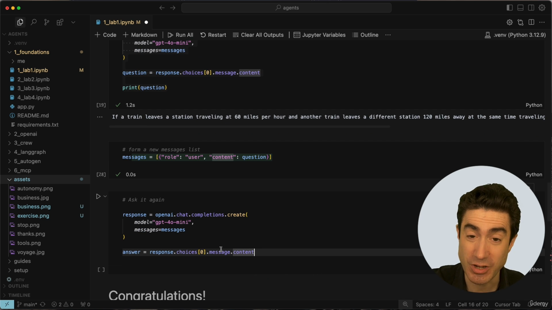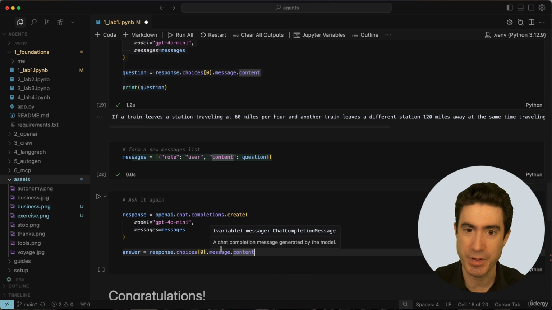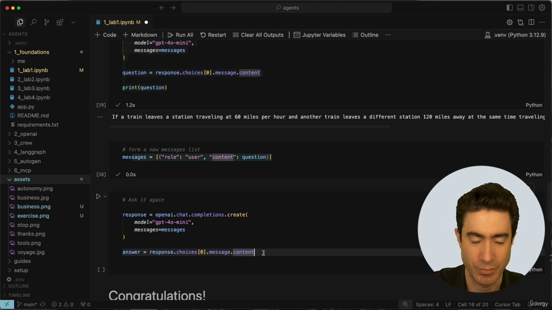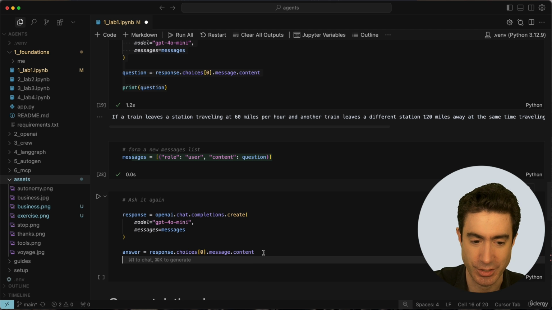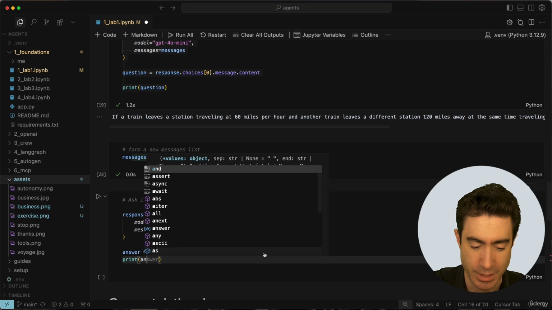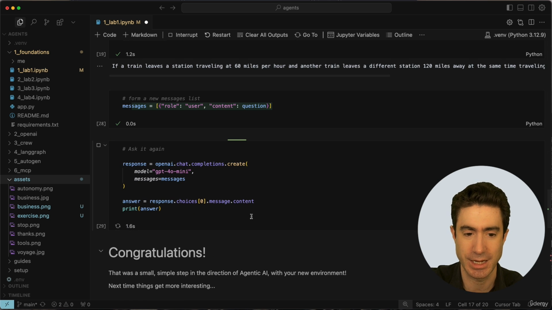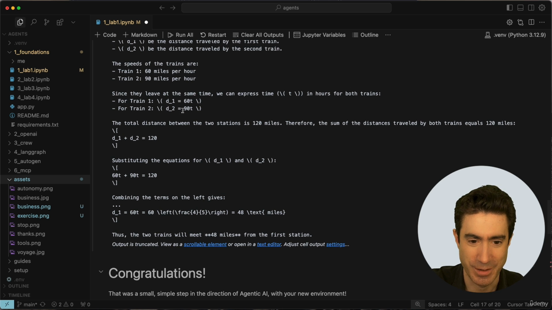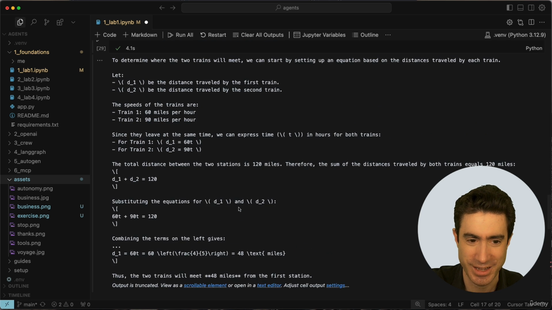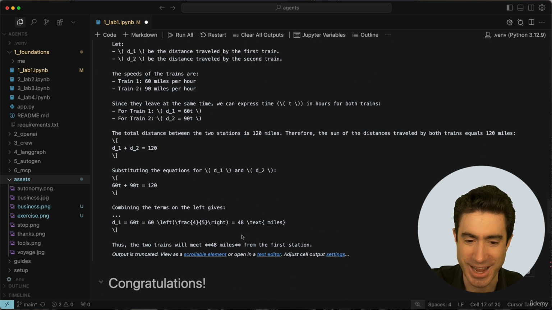We're making the same kind of call to OpenAI's chat completions API, the simplest way to call OpenAI in the cloud. And we are now getting back the answer to the question, and we will print that answer. And I believe the answer we're looking for is 48, I think. Let's see. So we'll get that to print. And here we go. A bunch of information right here, written with 48 at the end there.